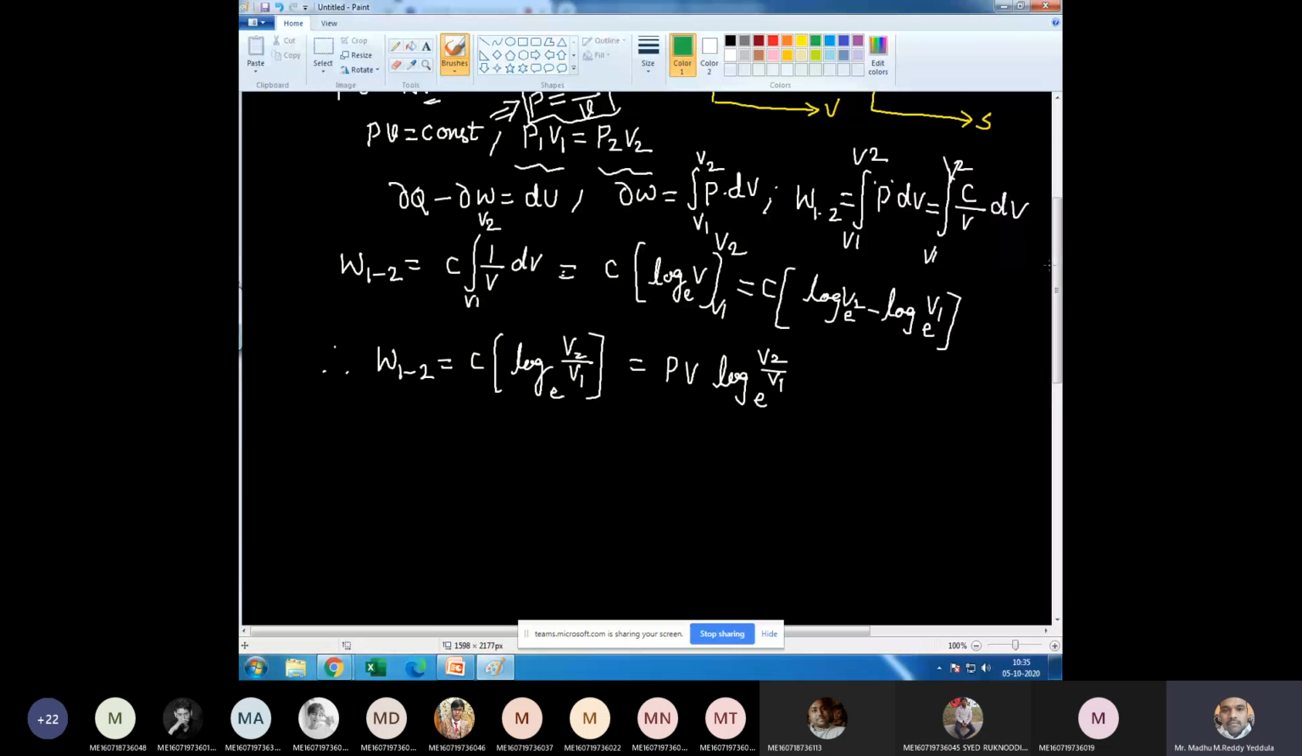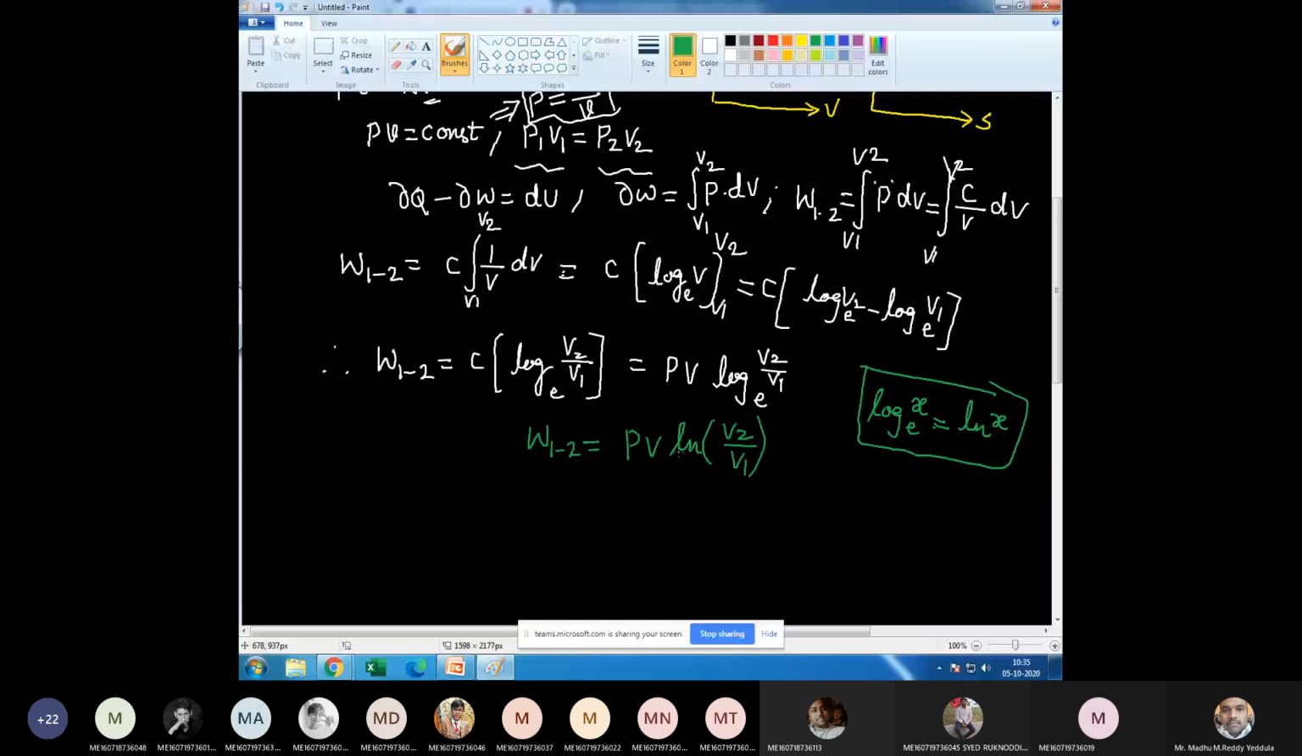Log anything base e can be written as ln of x. Remember, right? Log anything base e is nothing but ln. Therefore, W1-2 can be written as PV ln V2 by V1, in terms of volume ratio. PV, log base e is replaced by ln. Right. Now this is the work done in terms of volume ratio.